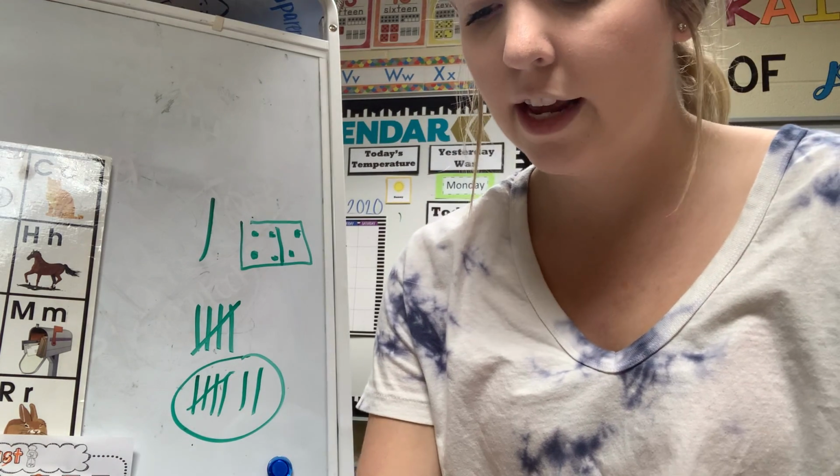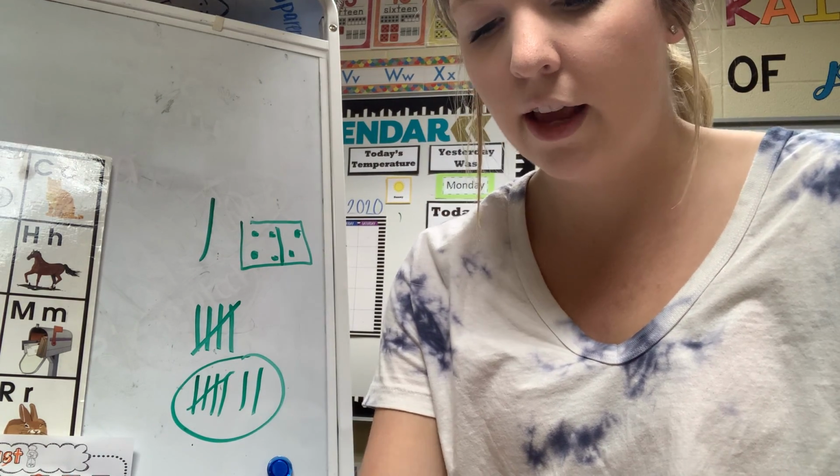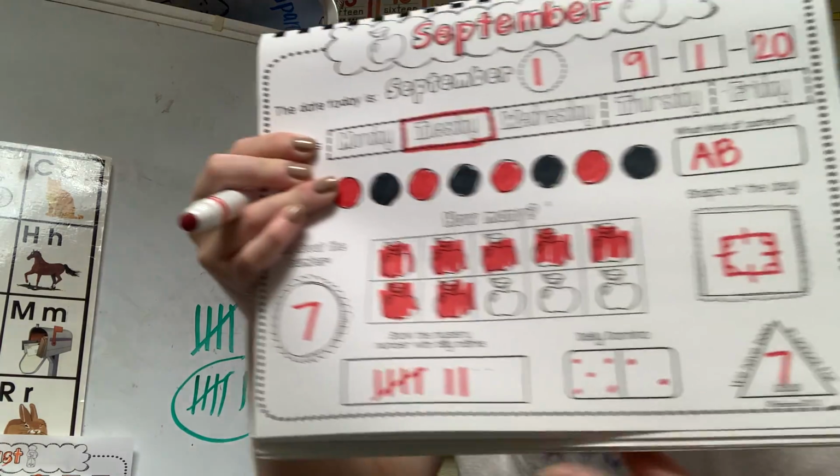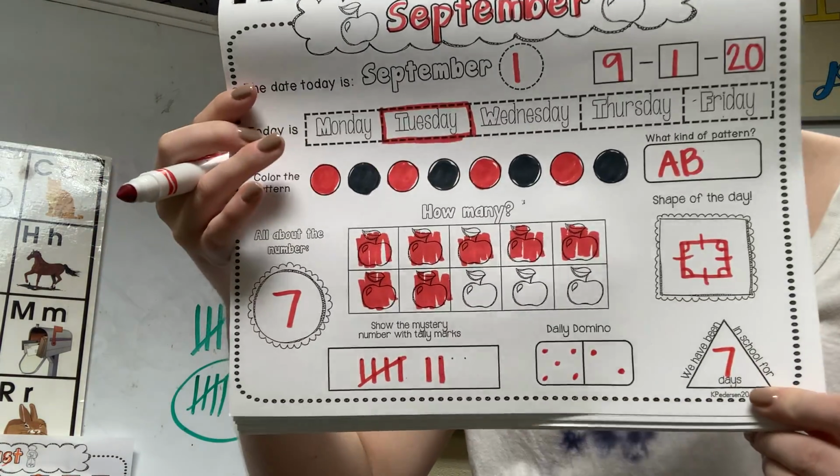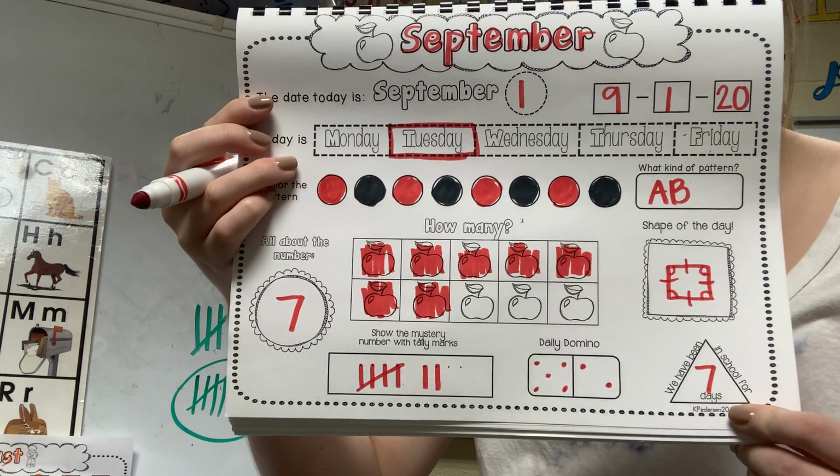And then over here in our triangle, it wants to know how many days of school we've been in. We've had 7 days of school, so I'm going to write a 7, just like I did in my circle, but I'm going to put it in my triangle. So we've been in school for 7 days.